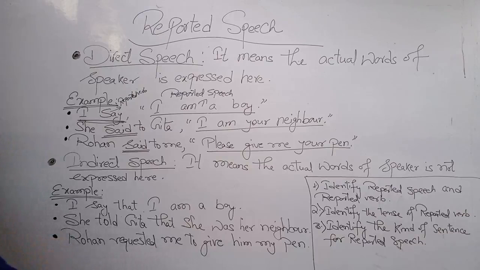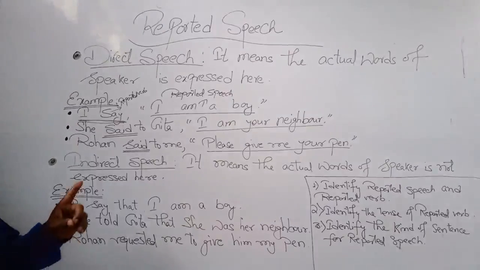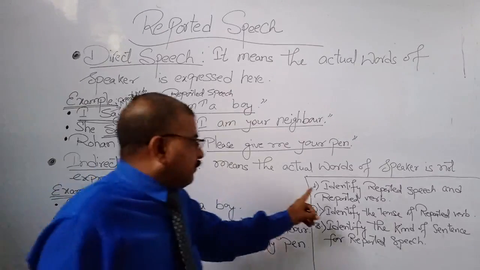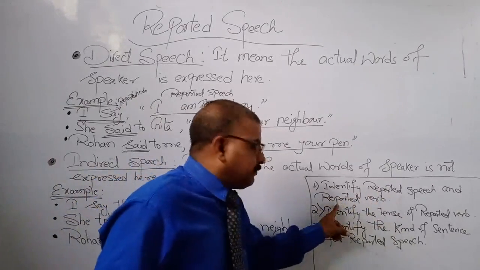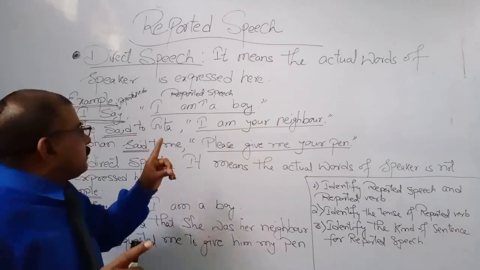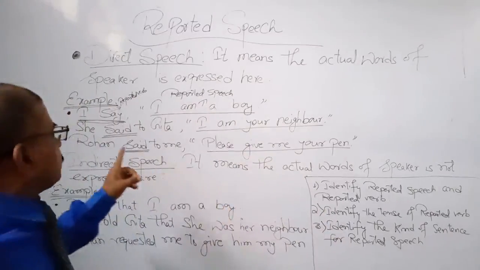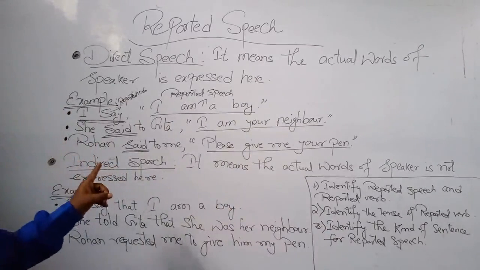Now, what is the rule? Rule 1: after identifying the reported speech and reported verb, the first rule for conversion concerns the tense of the reported verb.